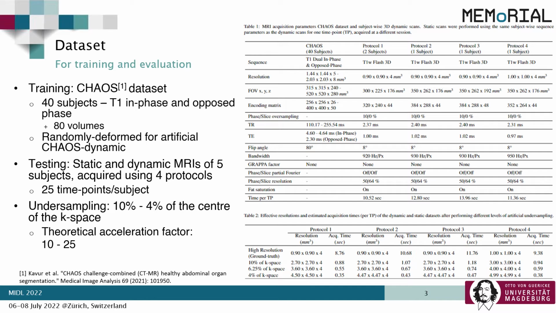For the experiments, we undersampled the acquired dynamic scans by taking 10%, 6.25%, and 4% of the center of the k-space, resulting in theoretical acceleration factors up to 25. The acquisition protocols can be seen in Table 1. Table 2 shows the theoretical acquisition times for each of those undersampling factors. For example, the highest acceleration experimented during this research has the potential to reduce the acquisition time for one time point from around 9 seconds to little more than half of a second.